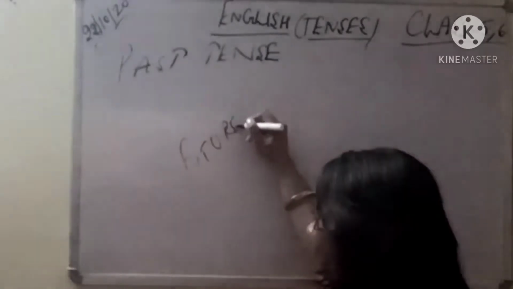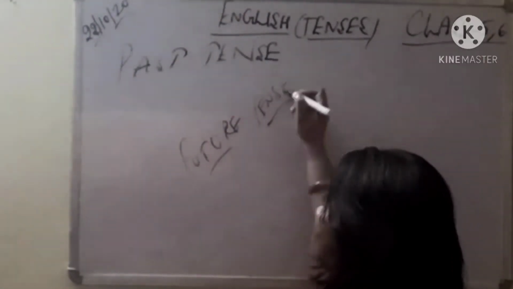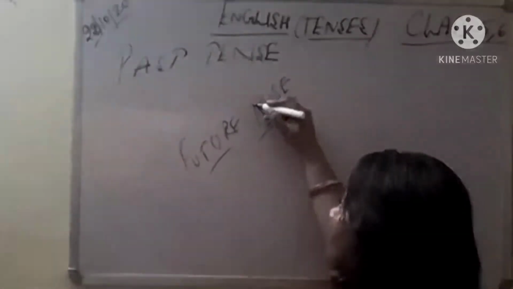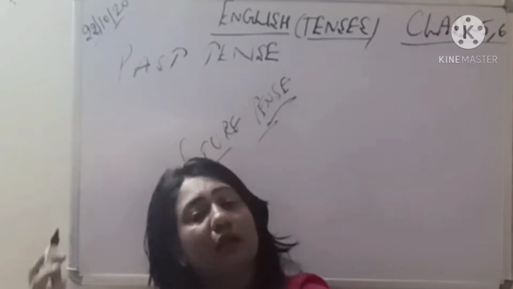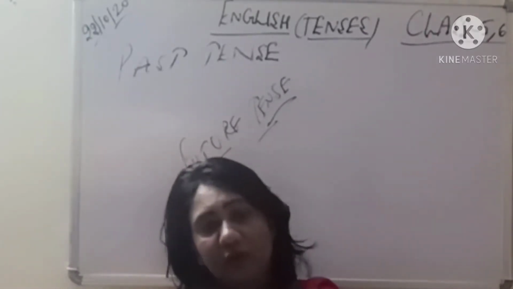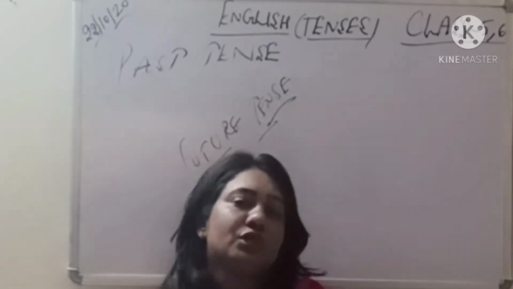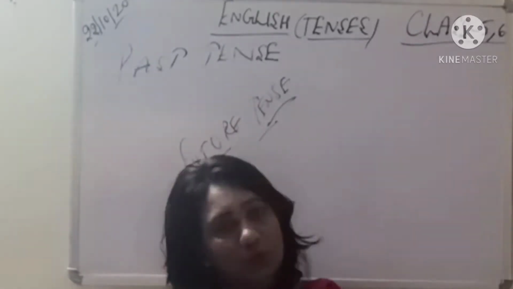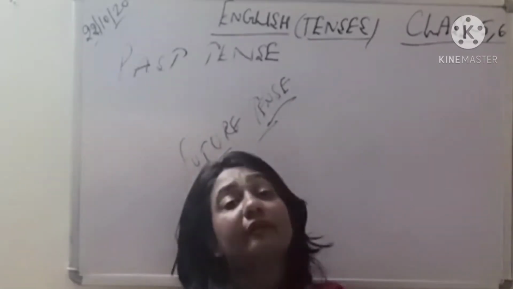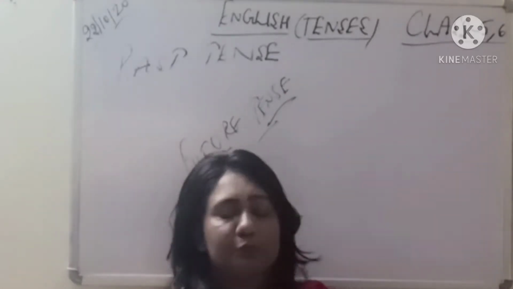So today we are going to discuss the past tense in detail and the future tense in detail. We are going to see today where we should use these two tenses, the future tense and the past tense. So only 2 rules are there for both. With the help of examples we will try to understand where to use the past tense and where to use the future tense. So let's start. You can just, like yesterday, note it down in either your rough notebooks or grammar notebooks if you want, otherwise you can watch the videos again. That is up to you.